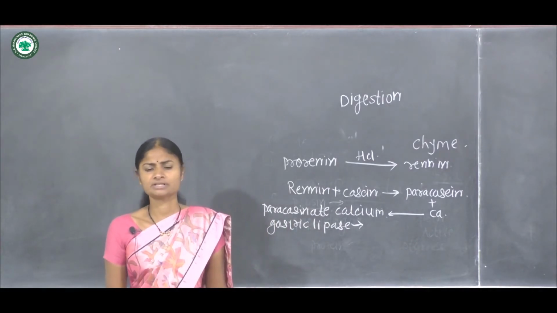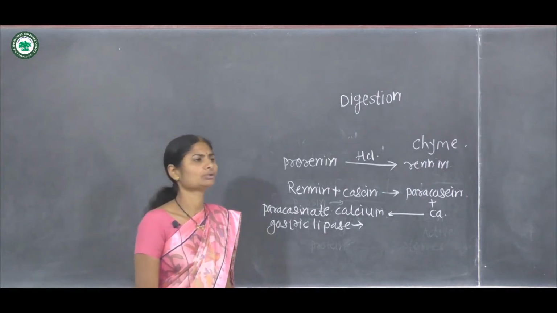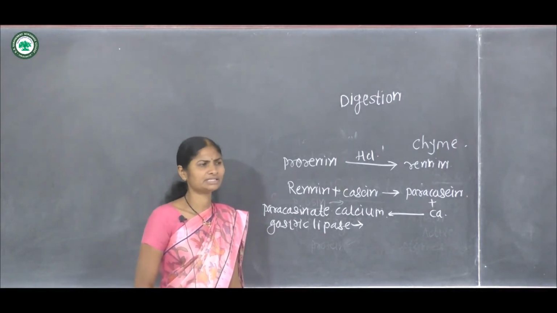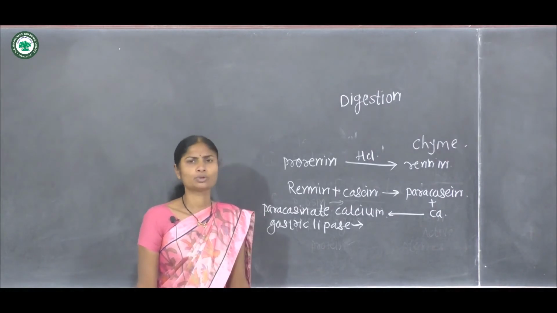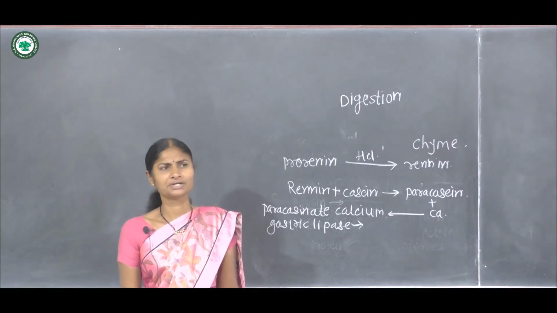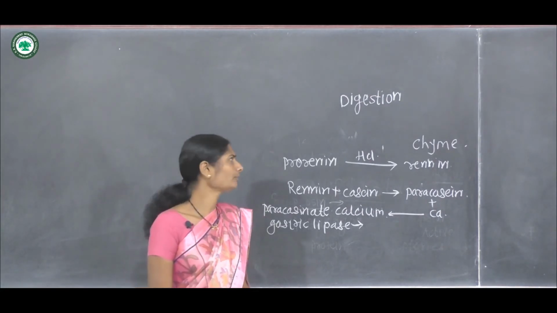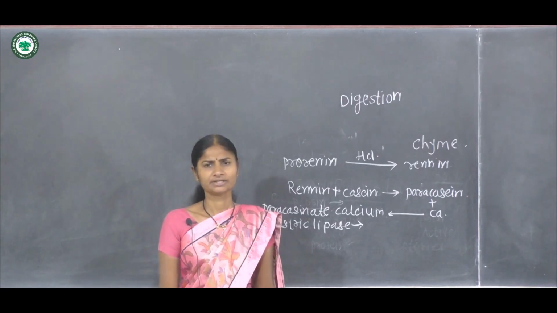It leaves the stomach through the pyloric sphincter at the bottom of the stomach, and the chyme is transported towards the small intestine. This is all about the digestion in the stomach.